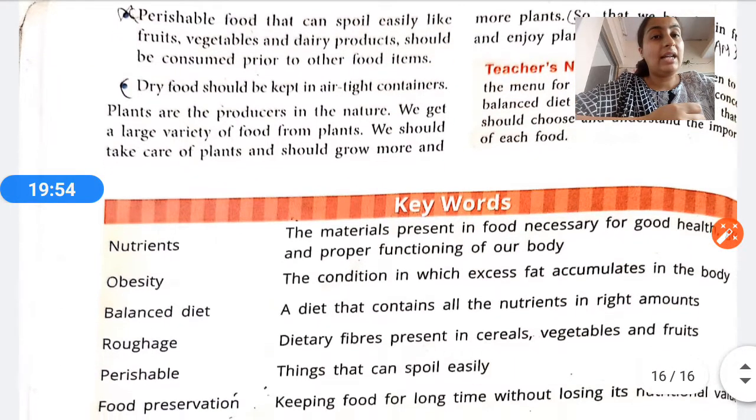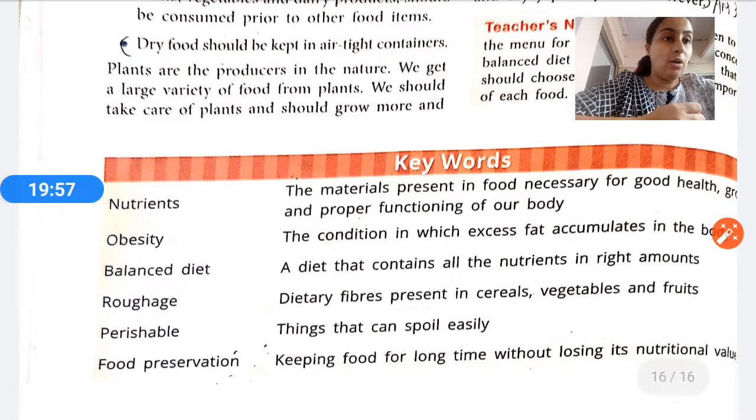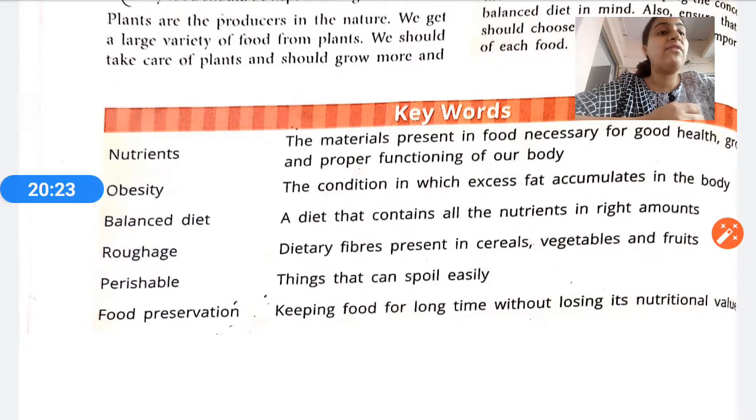So these are the keywords of the chapter. Homework for you: you have to learn these keywords and note them down in your science copy. Number one, nutrients: the materials present in food necessary for good health and proper functioning of our body. There are basically 5 types of nutrients that I have already explained to you. Obesity: the condition in which excess fat accumulates in the body. A lot of extra fat in the body is known as obesity, and it arises when we consume too much fat.